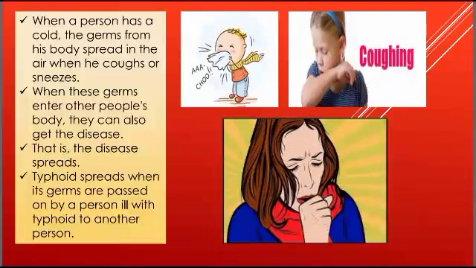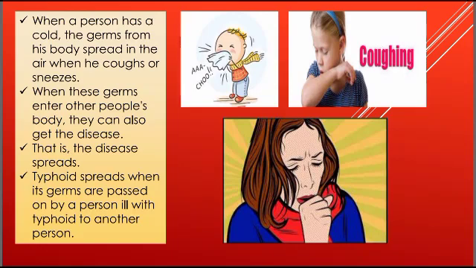Just take an example. If a person is having a cold, the germs that are present in his body spread in the air when he sneezes. What happens when you sneeze? Along with your nostrils, these germs come out and they spread in the air. Even when you cough, why is it suggested to you to cover your nose or your mouth?